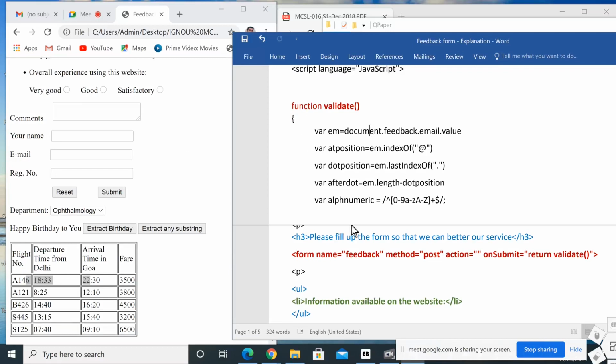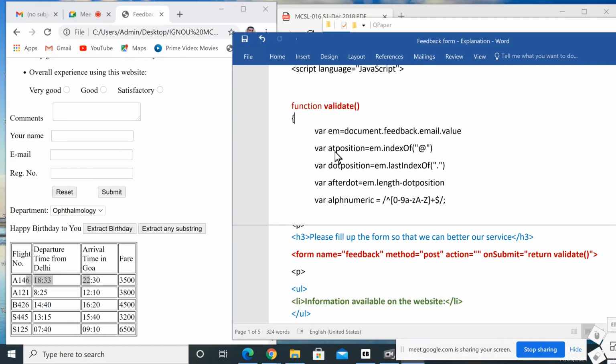Document dot feedback dot email means this email address dot value. Before clicking the submit button, we will fill all the fields. So whatever we entered in this email field will be stored in a variable called em in the validate function.